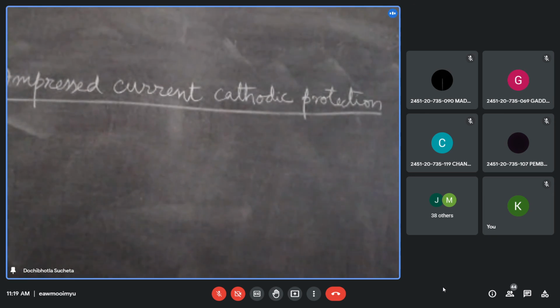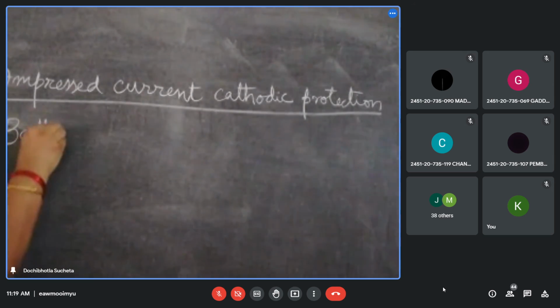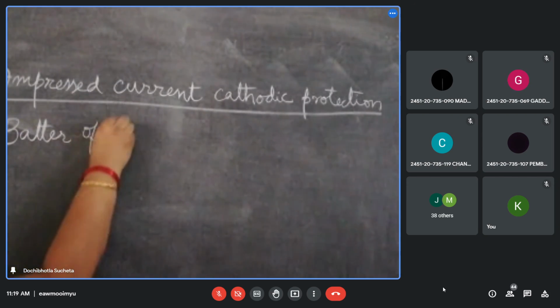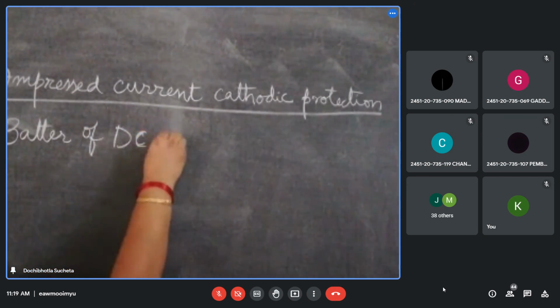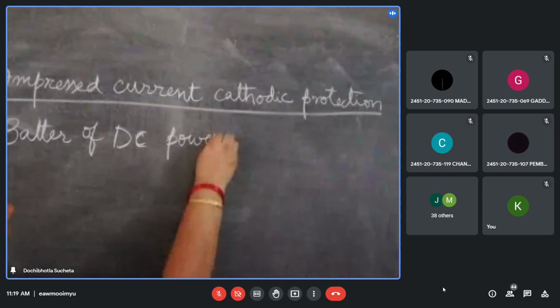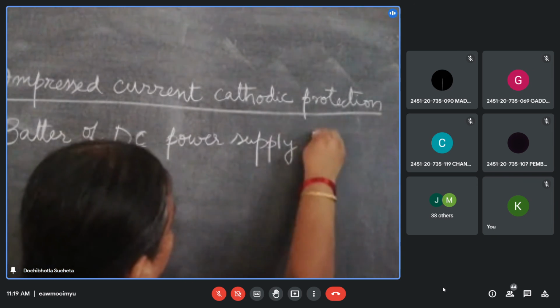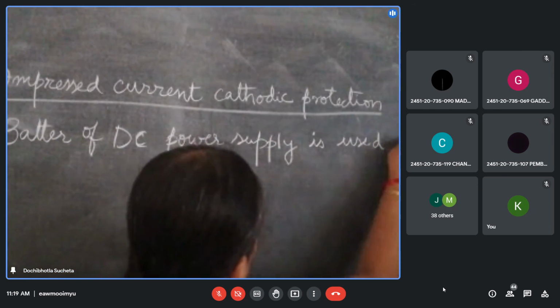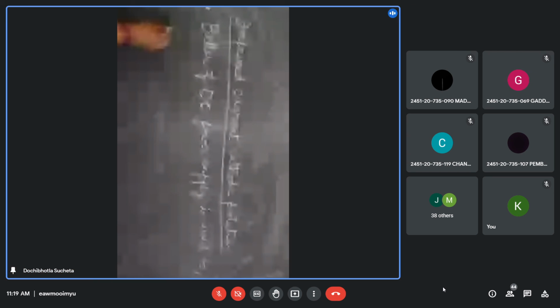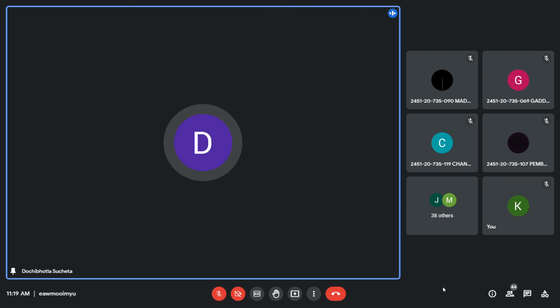So what is the keyword? Battery or DC power supply is used to protect the base metal.